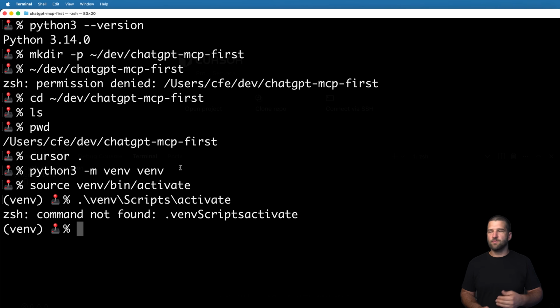And yes, you have to do this every time you start working in this environment. If you close out the terminal, that's totally fine. You just need to reactivate it. Make sure you are nice and active in there.